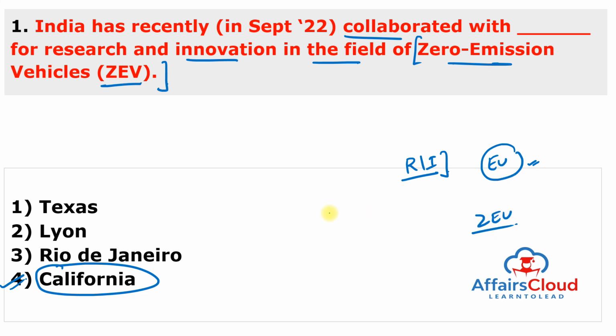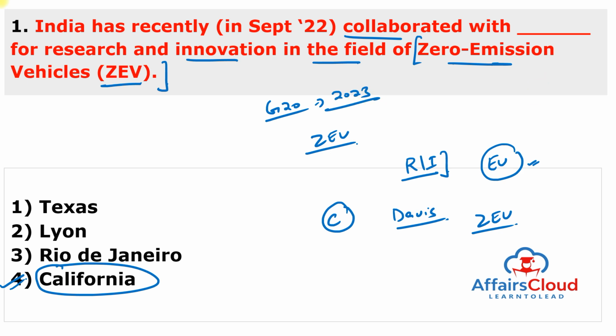And under this collaboration, the University of California Research Institute, Davis Institute of Transportation Studies will establish a new India Zero Electric Vehicle Research Center. And you can also remember, India is all set to host both the Clean Energy Ministerial meeting and the G20 meeting in the next year of 2023. So remember, this is very important.